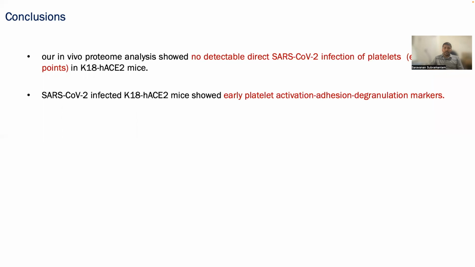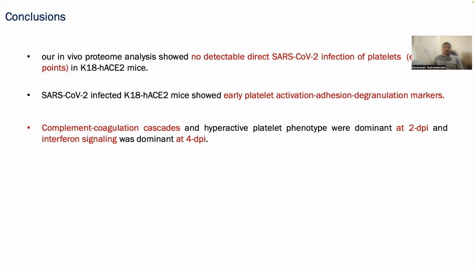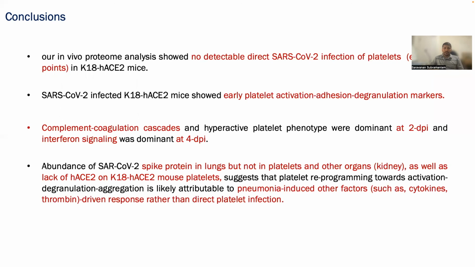SARS-CoV-2 infected K18 human ACE2 mice showed early platelet activation, adhesion, and degranulation markers. Complement coagulation cascade and hyperactive platelet phenotype were dominant at 2 days post-infection, and interferon signaling was dominant at 4 days post-infection. And abundant SARS-CoV-2 spike protein in the lung, but not in platelets and other organs, suggested that platelet reprogramming towards activation, degranulation, and aggregation is likely attributed to pneumonia-induced factors such as thrombin or cytokine-driven responses rather than direct platelet infection.